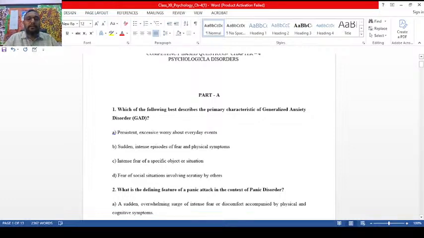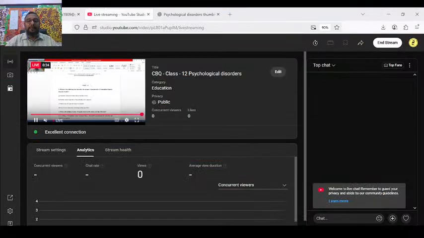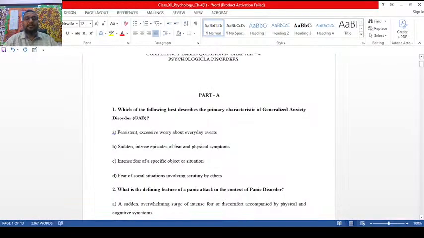Today we will try to understand the competency based questions from our chapter 4. Class 12 Psychology chapter 4 is actually the psychological disorders. We can say how the psychological disorders are analyzed and understood for the sake of our upcoming board examination purpose. So in this situation we will try to look into the aspects here.